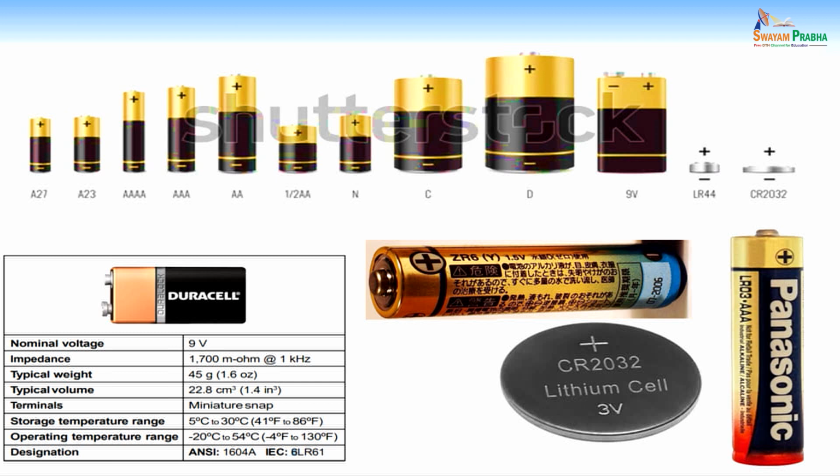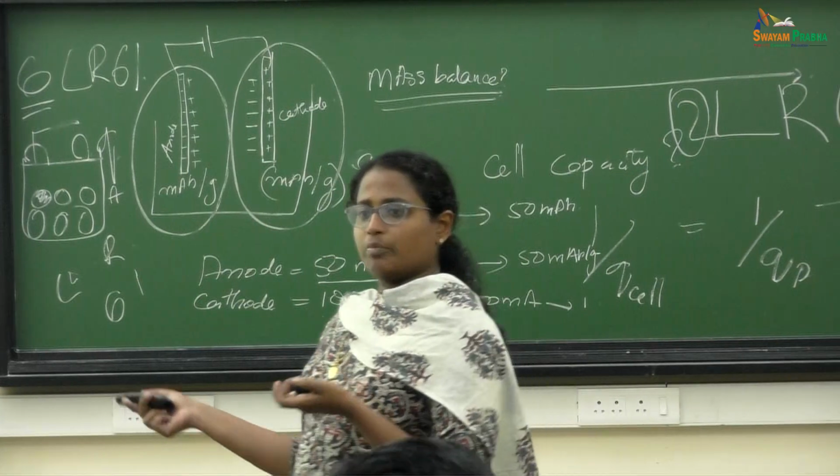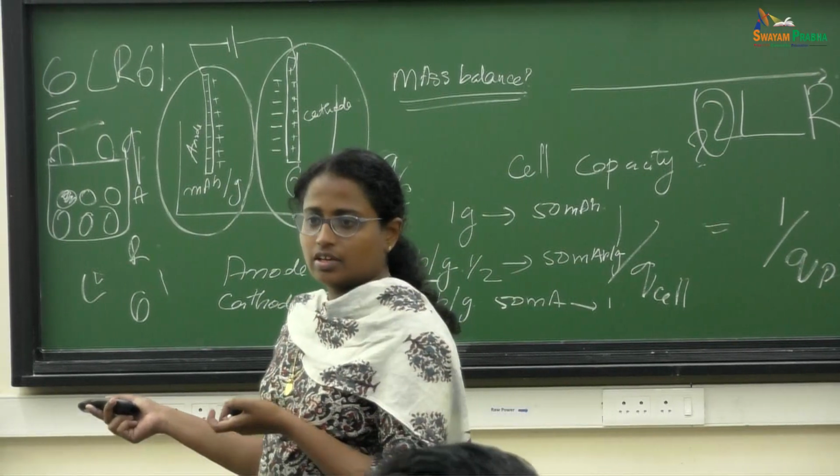Now next is this one. It's a coin cell, CR2032. C is for lithium. R is for coin cell. 20 is for the diameter and 32 is for the height. Fine.